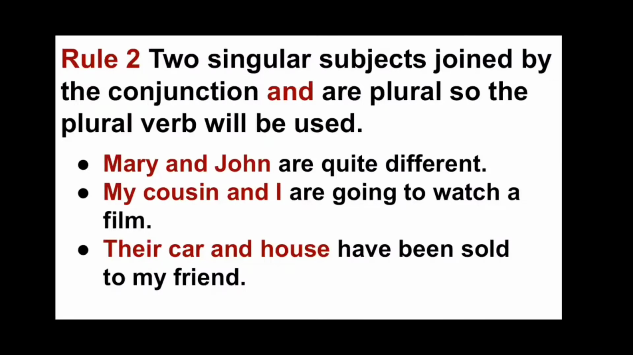Now rule number 2. Two singular subjects joined by the conjunction and are considered as plural. So they will take a plural verb. Like: Mary and John are quite different. My cousin and I are going to watch a film. Their car and house have been sold to my friend.